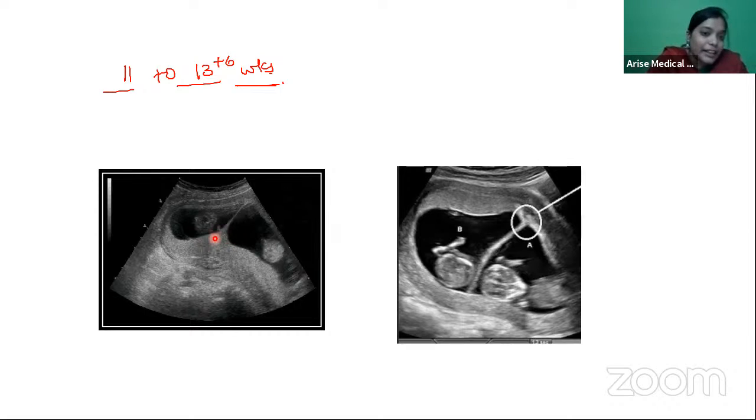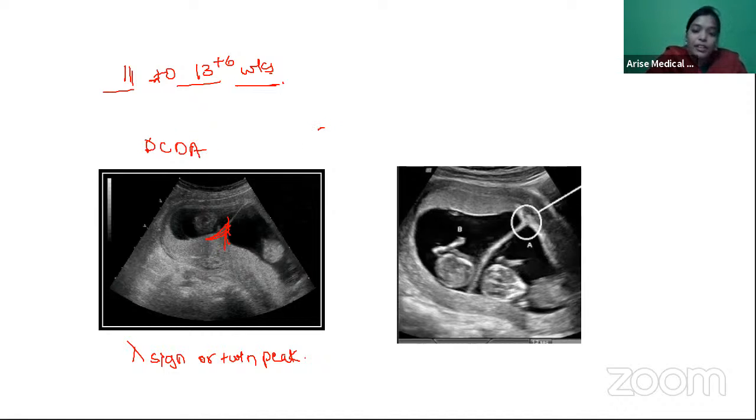The lambda sign or twin peak sign is seen in dichorionic diamniotic. So the first picture you're observing is dichorionic diamniotic.